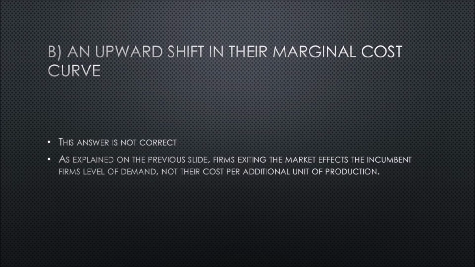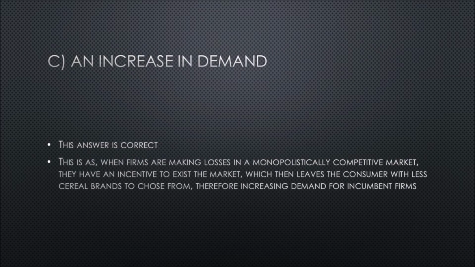B. An upward shift in their marginal cost curve. This answer is also not correct. As explained on the previous slide, firms exiting the market affects the incumbent firm's level of demand, not their cost per additional unit of production.